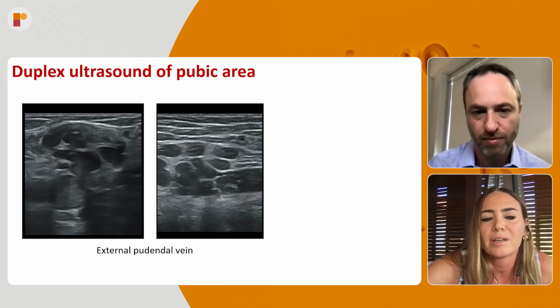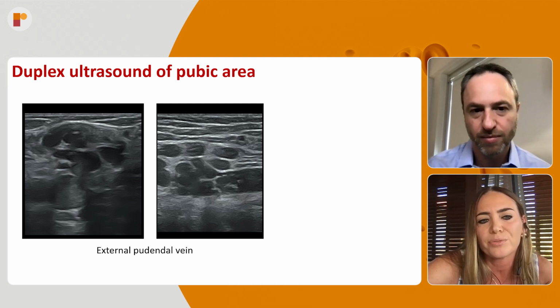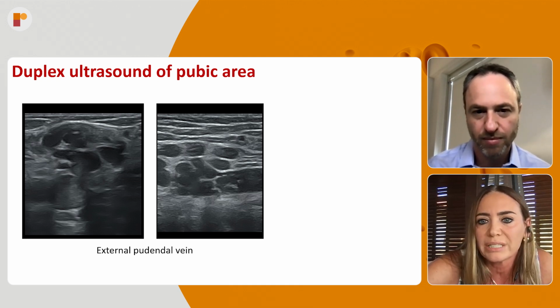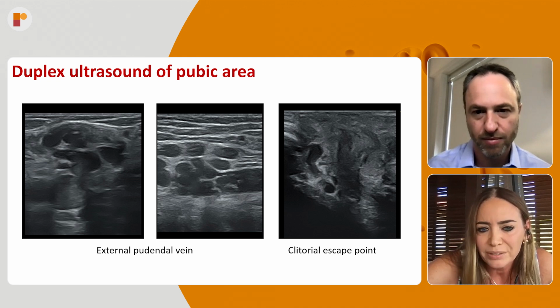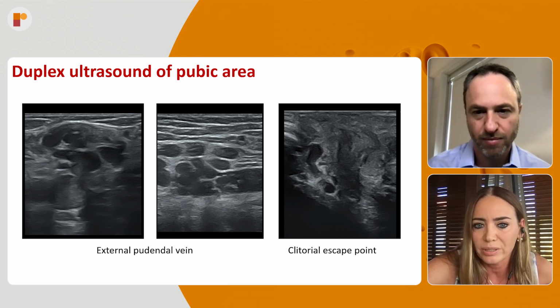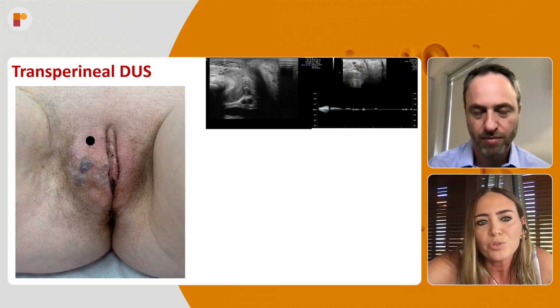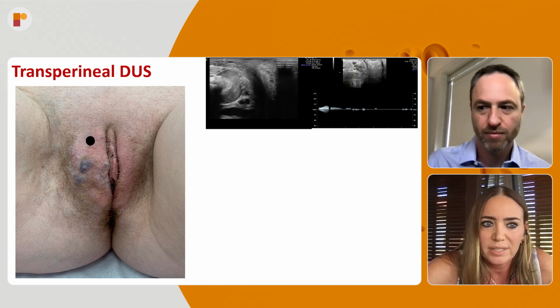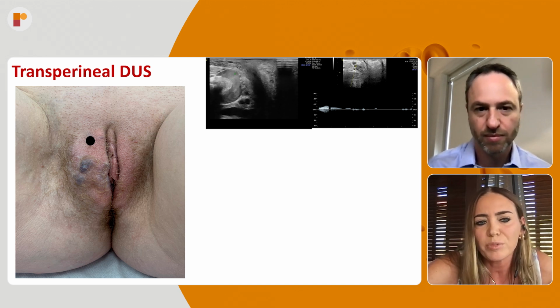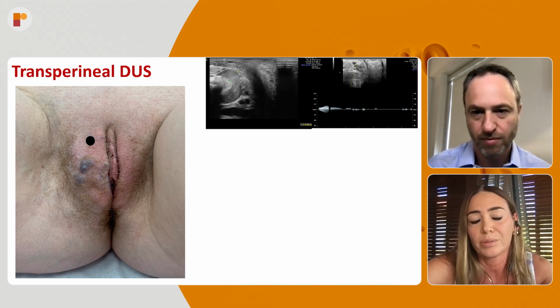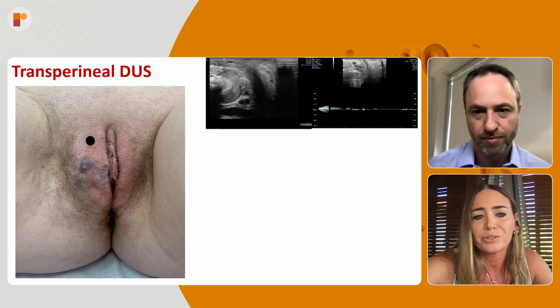Above this anterior accessory saphenous vein, there was a varicose vein cluster, which was the external pudendal vein. And this external pudendal vein was connected with the clitoral escape points. So I also performed the transperineal duplex ultrasonography, because she also had varicose veins on the buttock and atypical varicose veins on the internal side of the thigh.